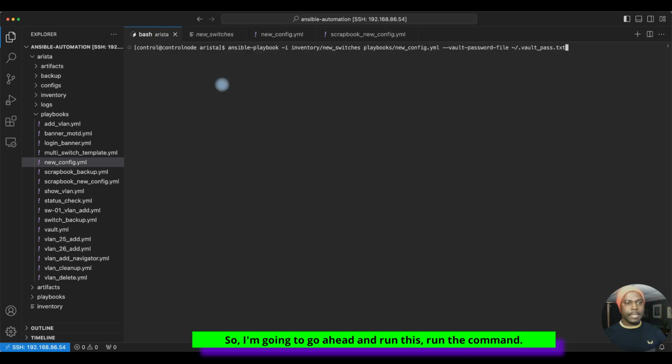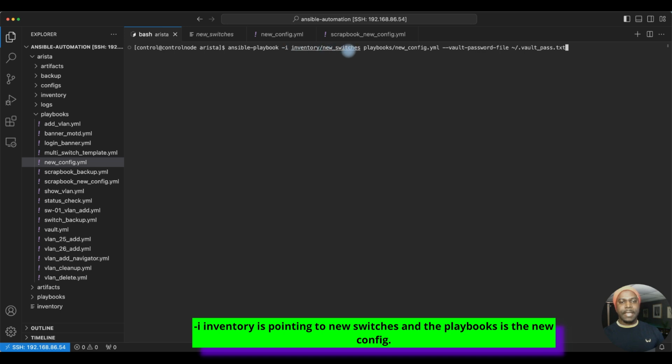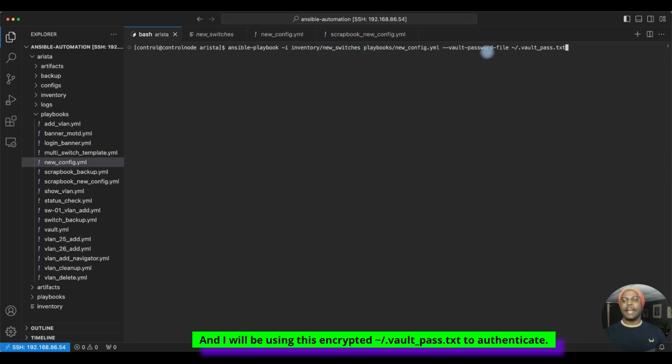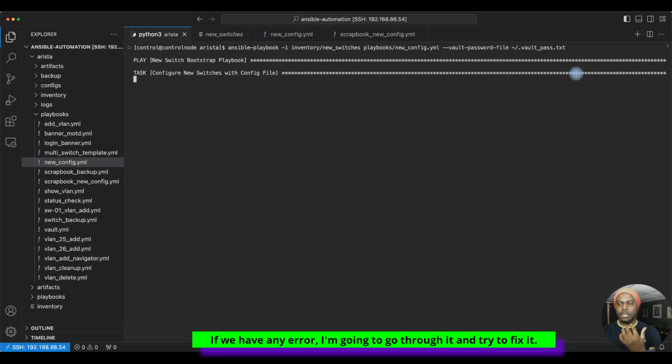So I'm going to go ahead and run this, run the command. So the command is ansible-playbook. Inventory is pointing to new switches, and the playbook is the new config, and I will be using this to authenticate. So I'm going to hit enter. If we have any error, I'm going to go through it and try to fix it. But so far, it looks to be logging into individual switches.